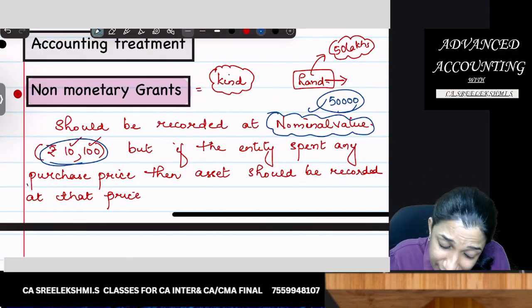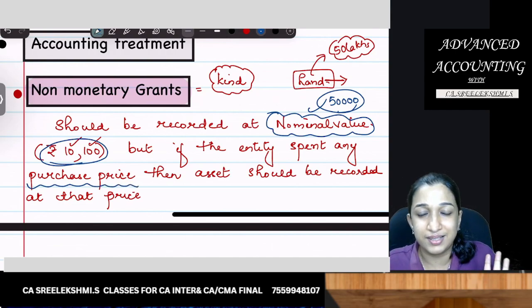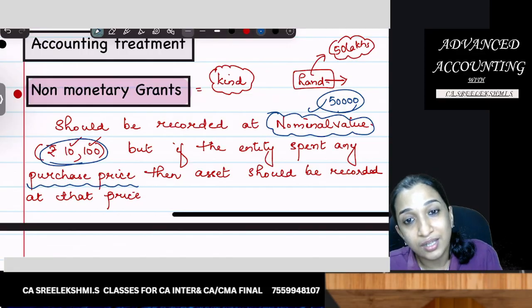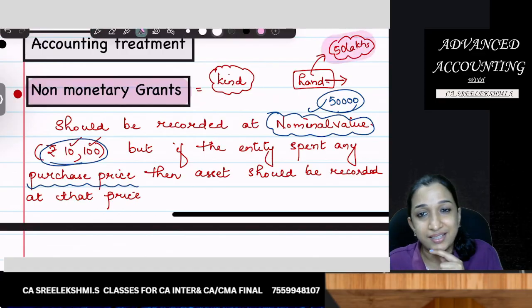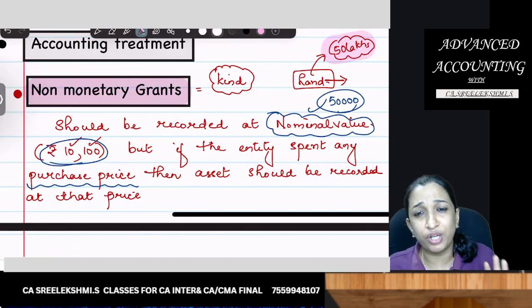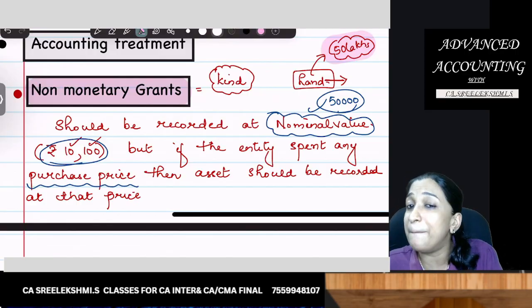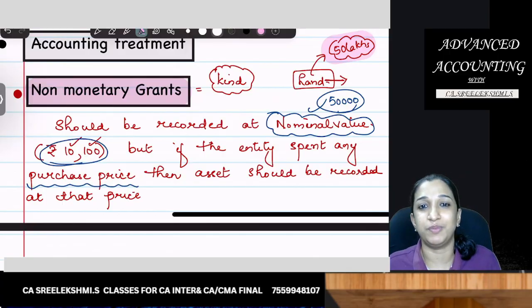But if you spend any purchase price, then asset should be recorded at that price. If you paid 10,000 rupees, asset should be recorded at 10,000. If you paid 5 lakhs rupees, then asset should be recorded at 5 lakhs, even though its value is 50 lakhs. Did you understand? If you have any doubts coming on your way, please put it in the comment box. I will clarify it as early as possible.